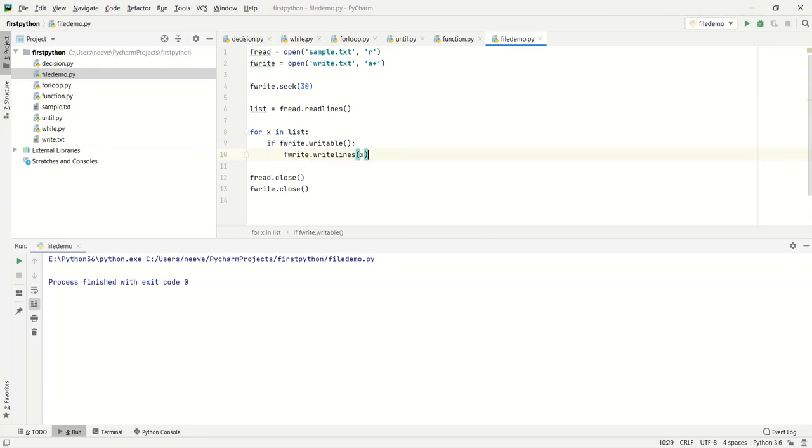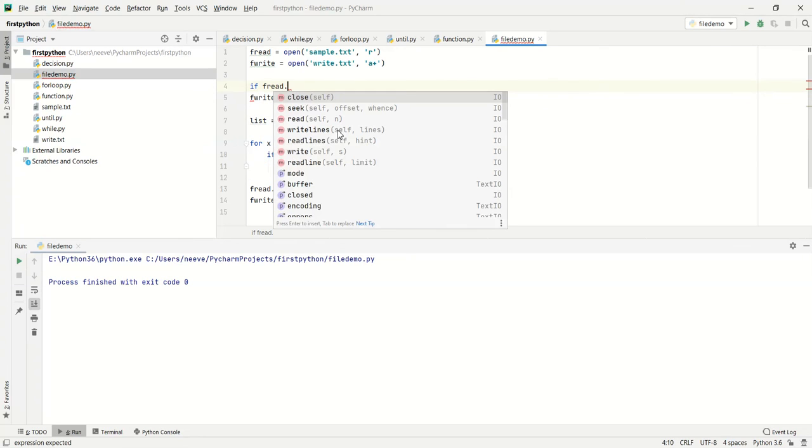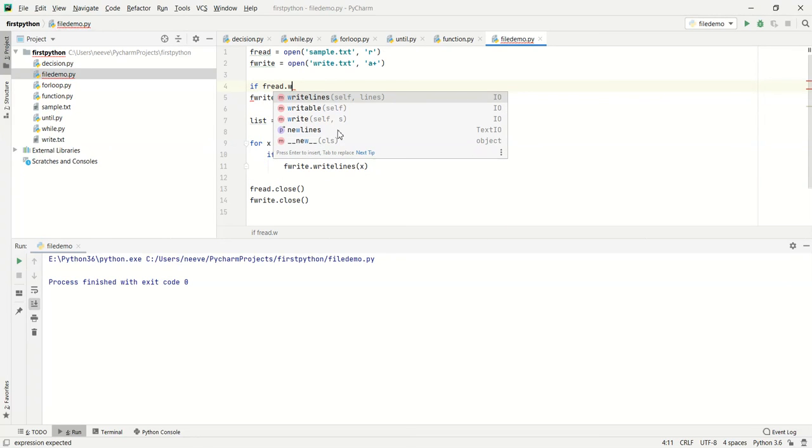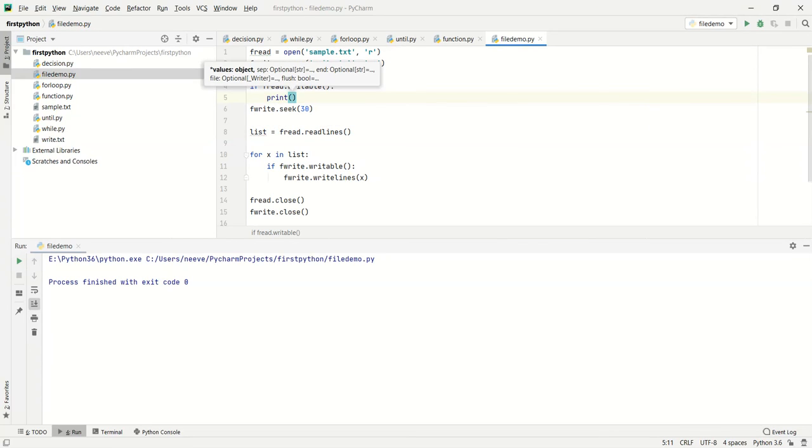Else, for example, we are opening the file in fread, and we check fread.writable over here and print the file name. I'm going to give